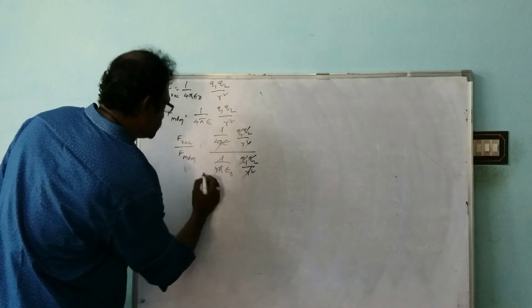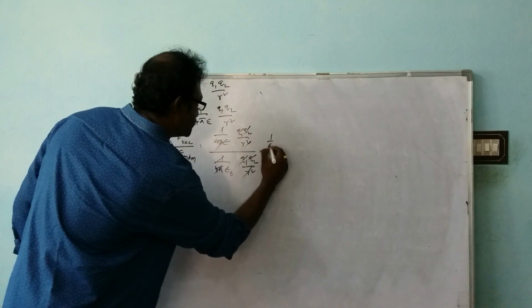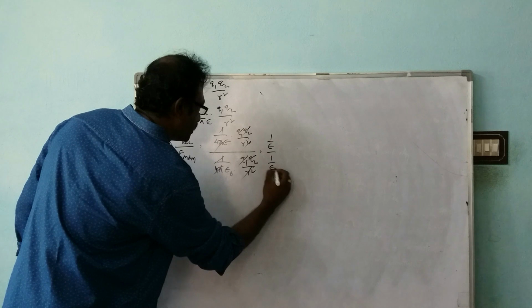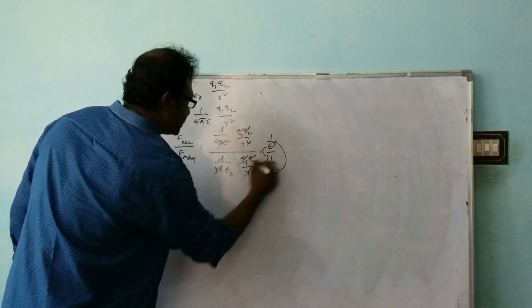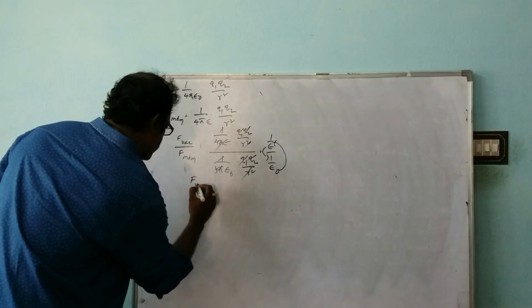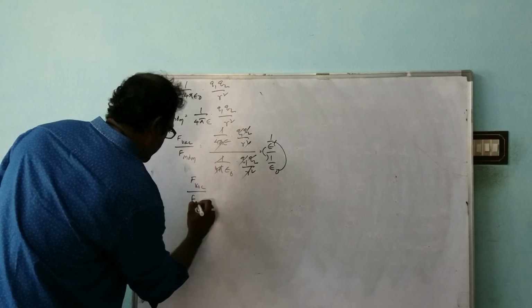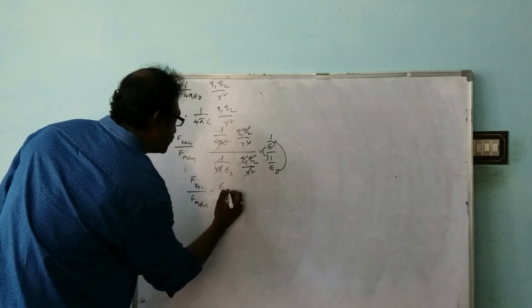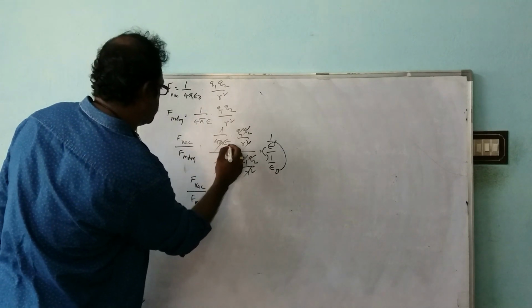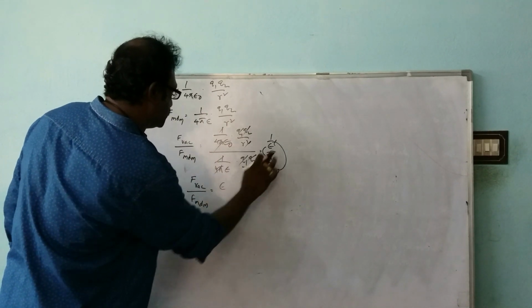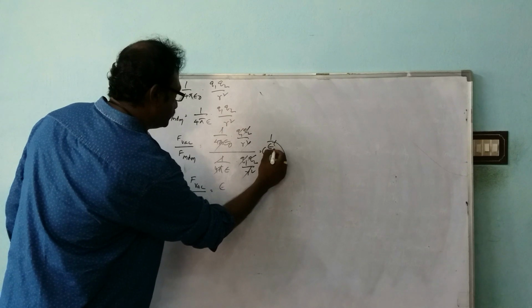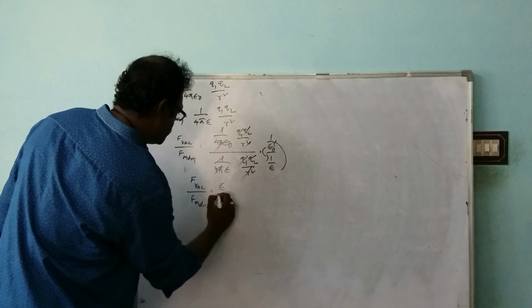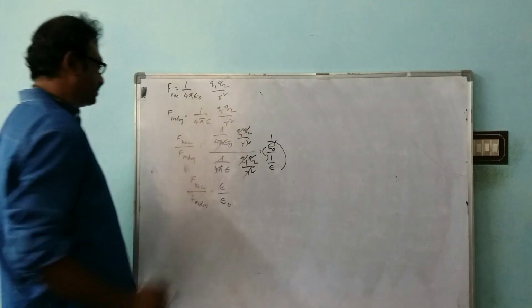So what remains is 1 by epsilon naught by 1 by epsilon. This goes here and this comes here, so F vacuum by F medium is epsilon by epsilon naught.